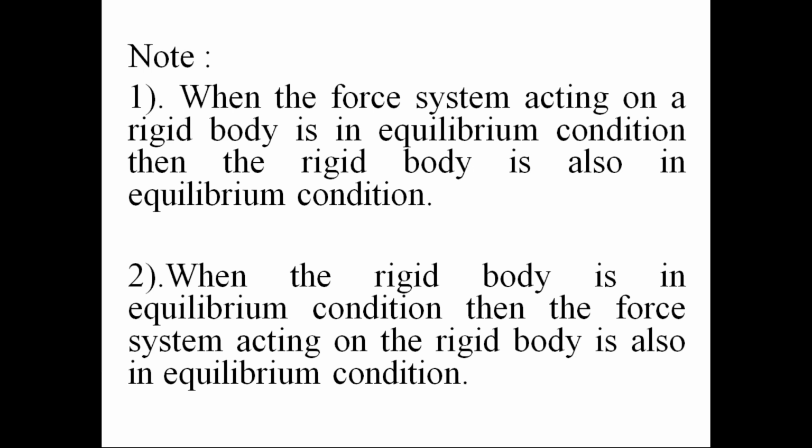Whenever the force system, meaning a number of forces, acting on the rigid body is in equilibrium condition, the rigid body is also in equilibrium condition. What is meant by equilibrium condition of rigid body? The rigid body remains in the same condition, unchanged condition. That same condition of rigid body is called equilibrium condition. So when the force system acting on the rigid body is in equilibrium condition, then the rigid body is also in equilibrium condition.